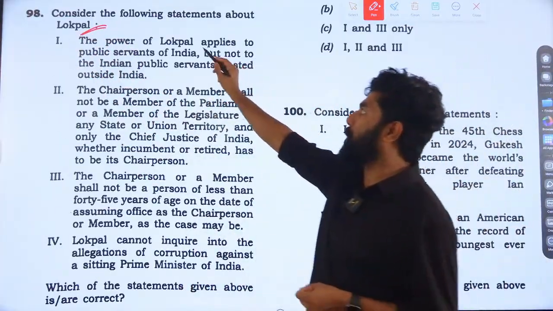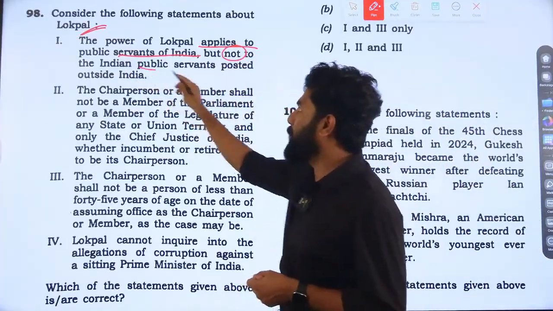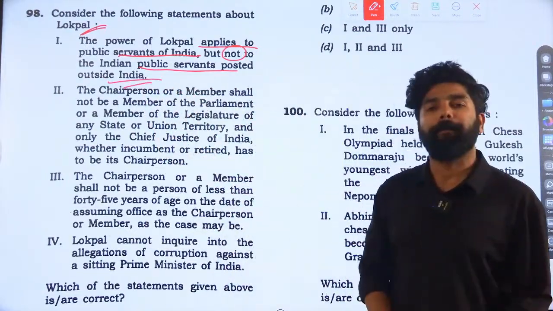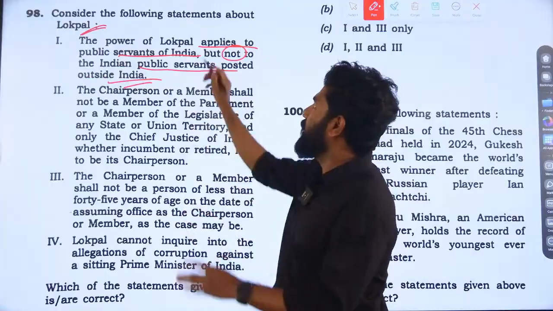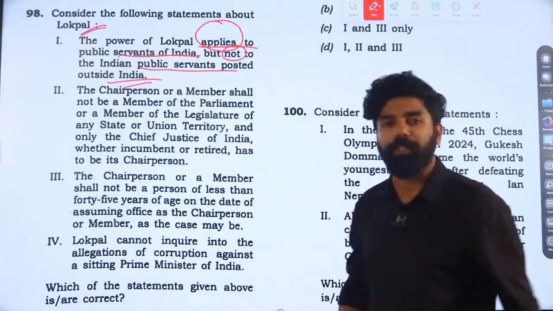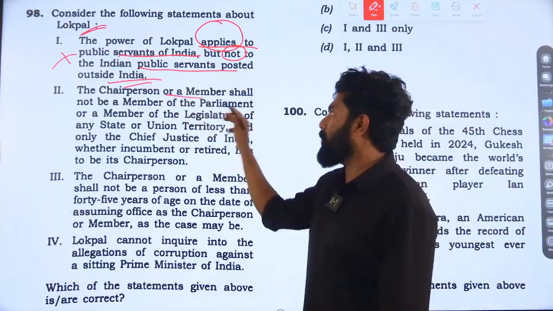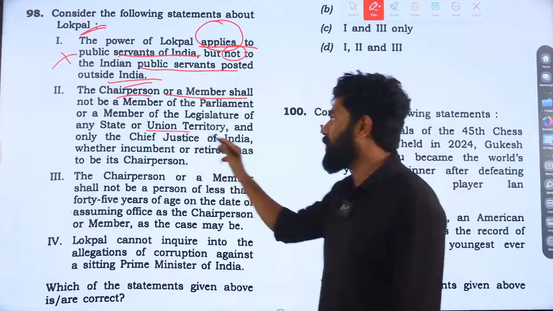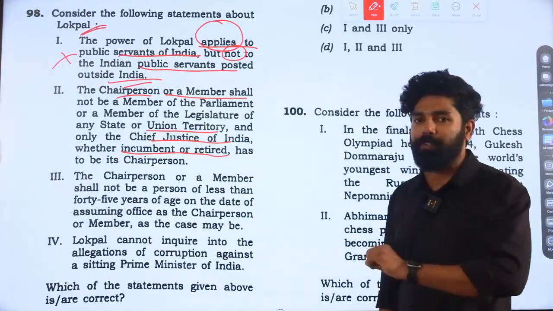The power of the Lokpal applies to public servants of India, but not to Indian public servants posted outside India. Public servants also include those who are posted outside. So the power of the Lokpal also applies to a public servant who may be posted outside. So this statement is incorrect because of the negative. The chairperson or members shall not be members of Parliament or members of the legislature in any state or union territory, and only the Chief Justice of India, whether incumbent or retired, has to be the chairperson. No, this statement is incorrect.